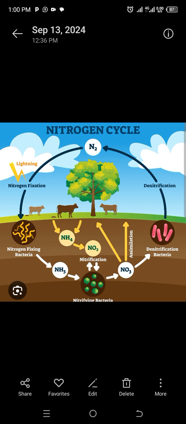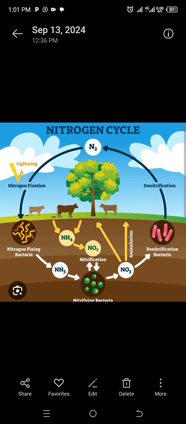Sequence 4. In sequence 4, we look at returning the nitrogen back to the atmosphere. How is nitrogen returned back to the atmosphere? In sequence 4, we look at denitrification. Denitrification is the process of converting nitrates into nitrogen gas with the help of denitrifying bacteria.